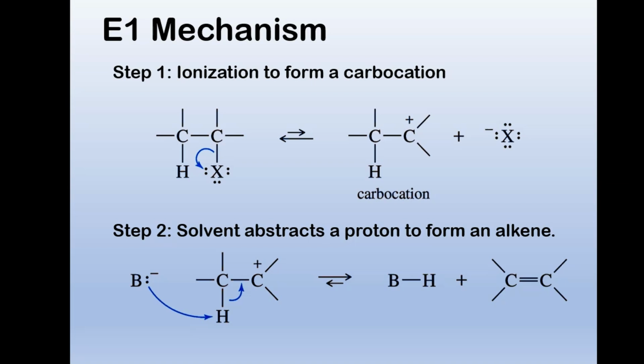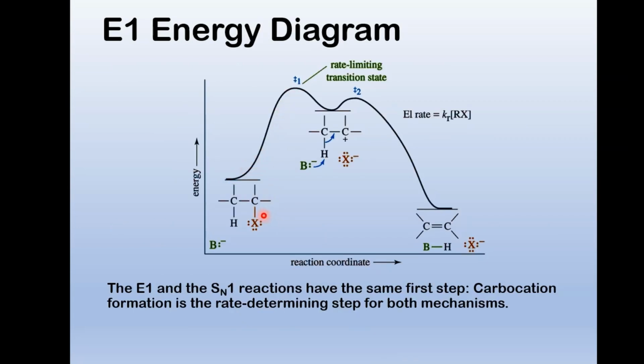So what are the main points of the E1 mechanism? Ionization to form a carbocation. Halide leaves, forming a carbocation. Solvent extracts a proton to form an alkene. It grabs that proton, forming the double bond. So the rate limiting step is the halide deciding to leave. The valley is the intermediate, the carbocation, and then base comes along and pulls it off. That occurs at the second transition state, and you get your alkene. E1 and SN1 have the same first step, formation of the carbocation. That's the rate limiting step.